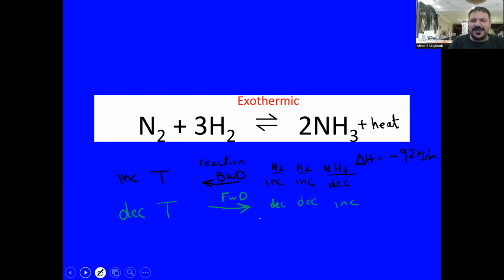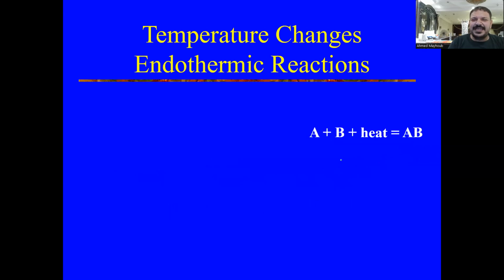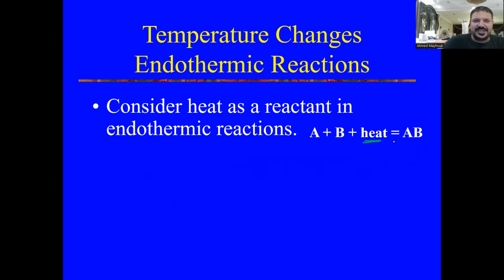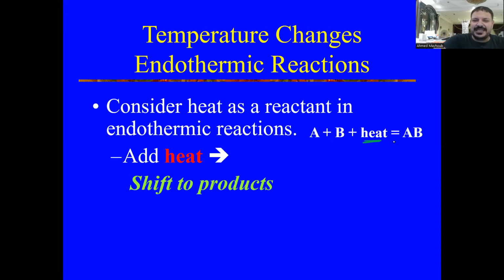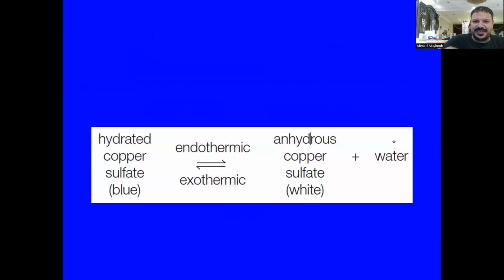What if it's an endothermic reaction? This means that the heat is part of the reactant. So increasing heat will shift the reaction in the forward direction, or in the direction of formation of the product. But cooling the system or removing heat means the reaction will proceed in the backward direction.